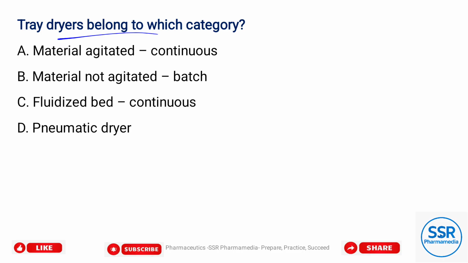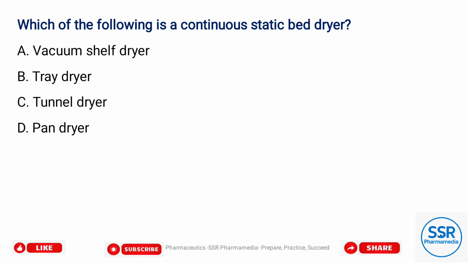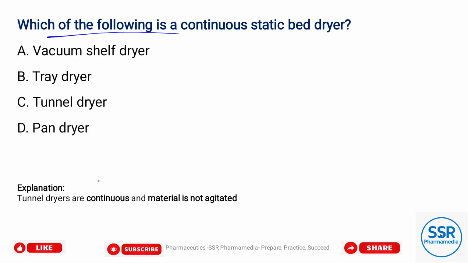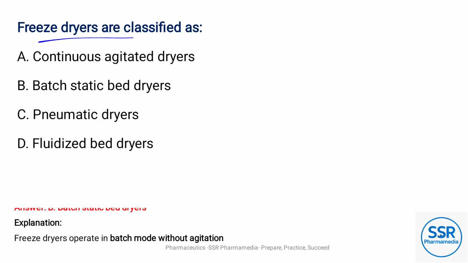Tray dryers belong to which category? Option B, material not agitated, batch type. Which of the following is a continuous static bed dryer? Option C, tunnel dryer. Freeze dryers are classified as, option B, batch static bed dryer.